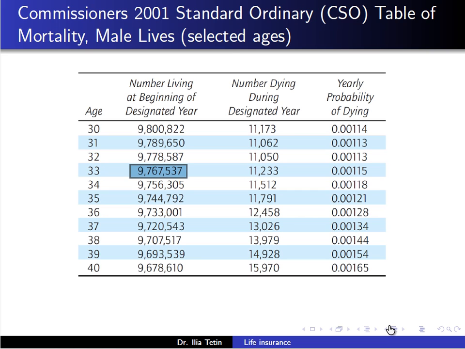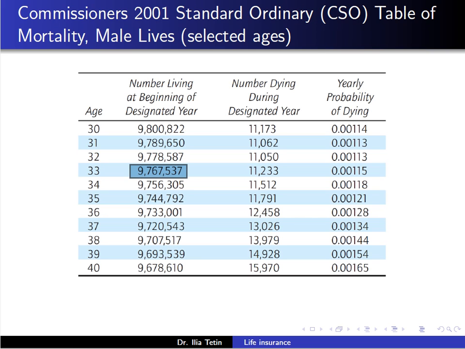Thus, for the probability of survival, we divide the number living at age 33 by the number living at age 32. And this probability is multiplied by $1 and then discounted for 1 year of interest.